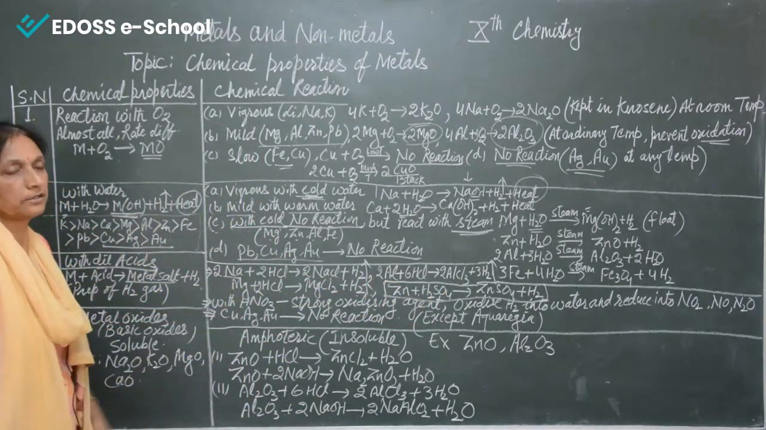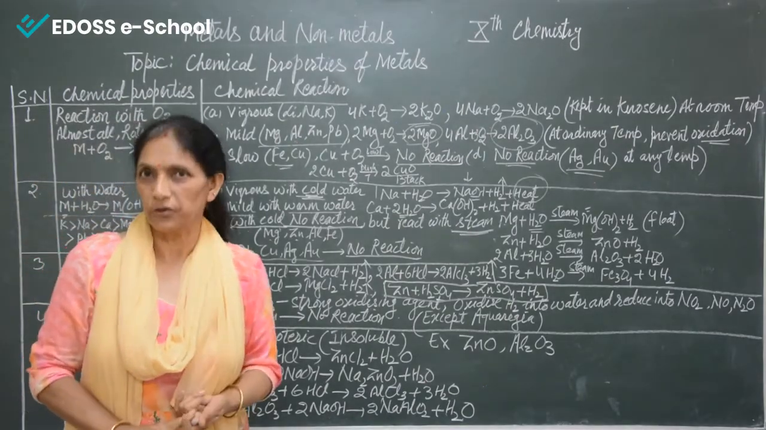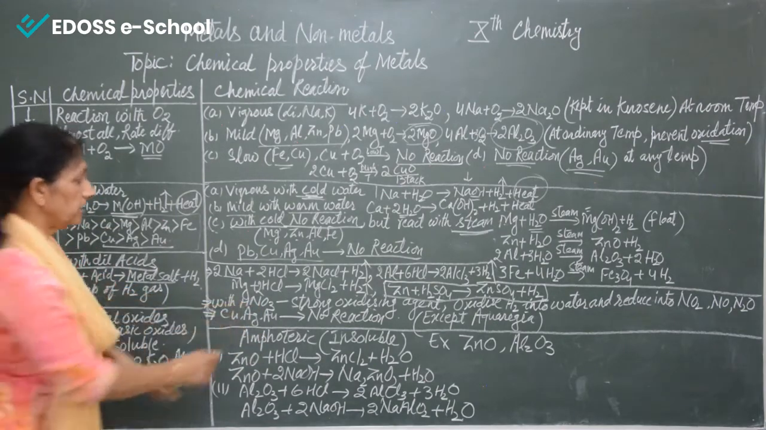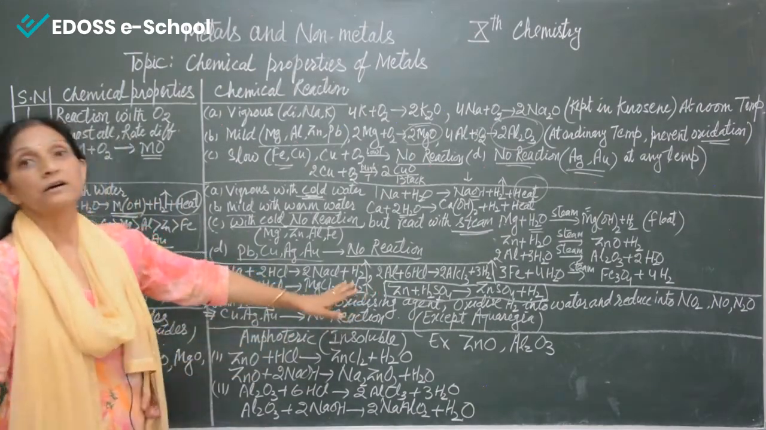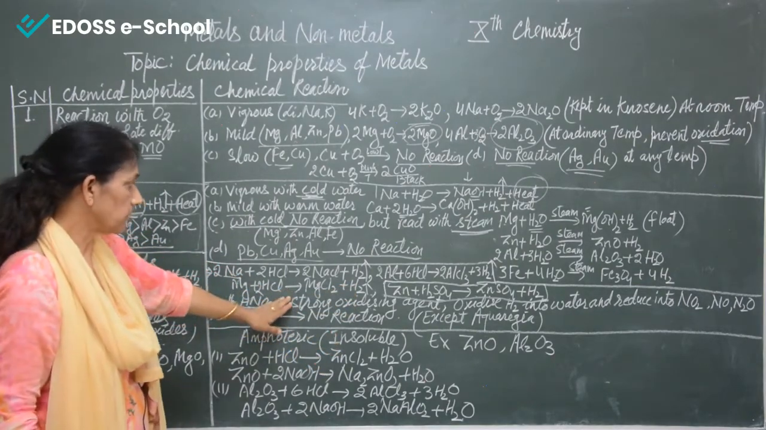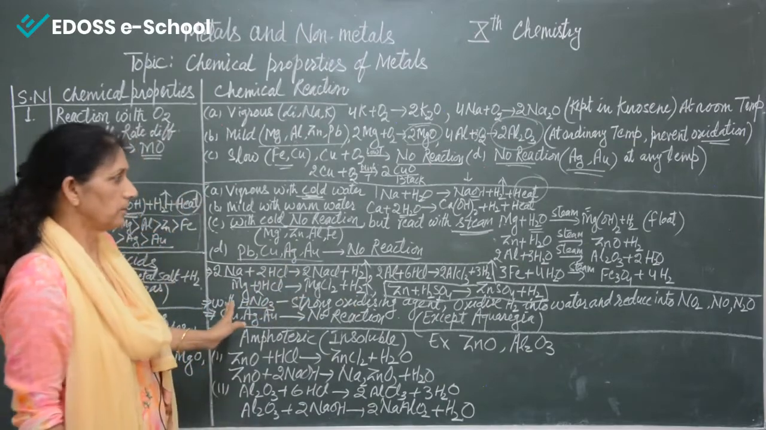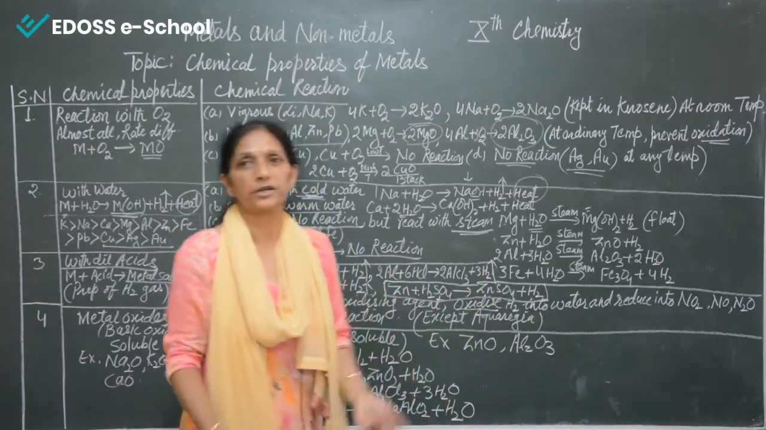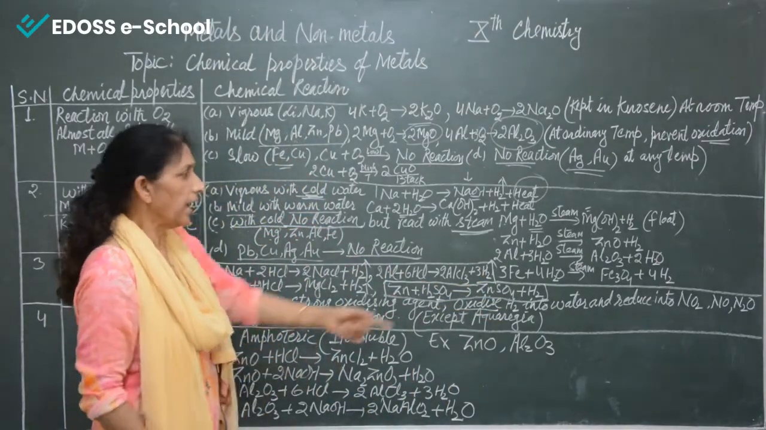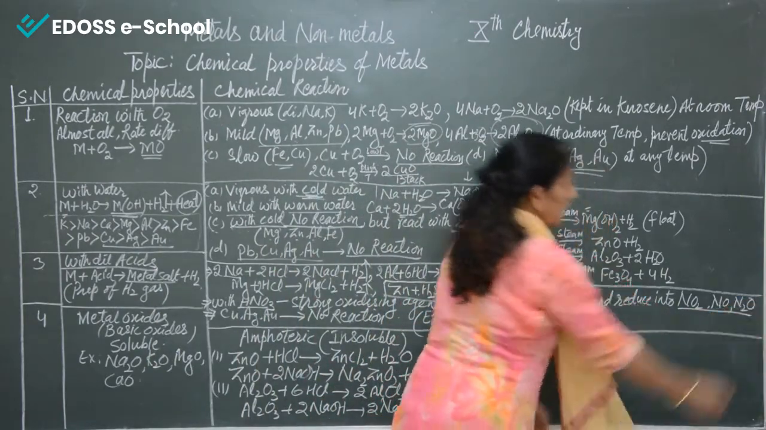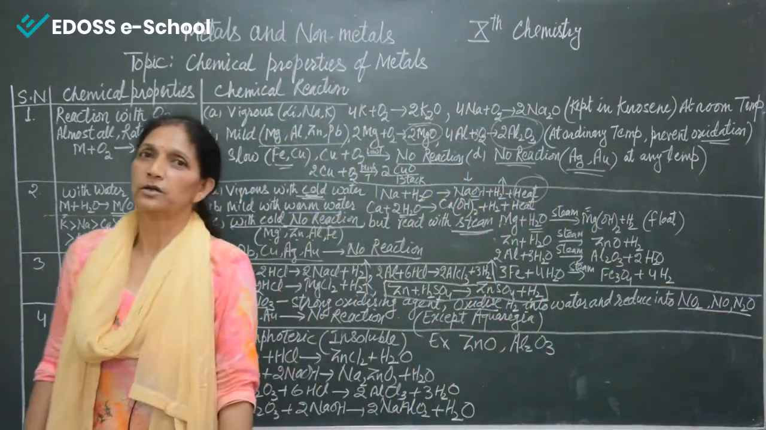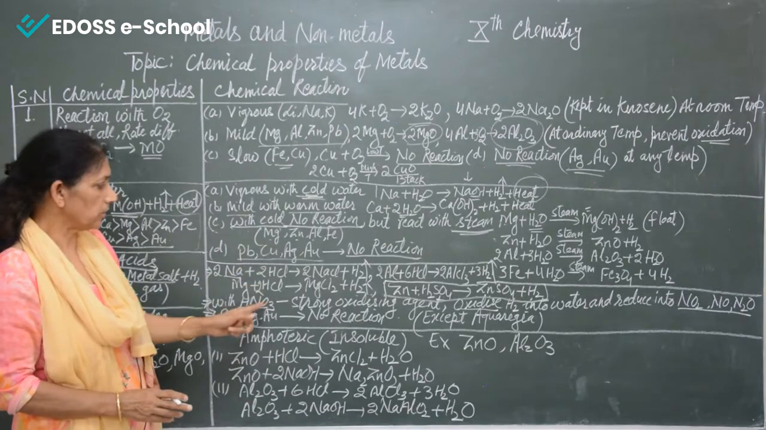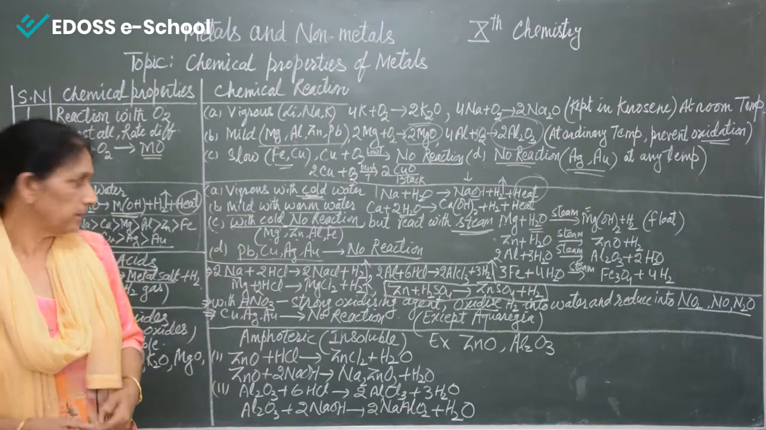Now coming to nitric acid. Dilute HCl reacts, dilute sulfuric acid reacts. But what about nitric acid? Now remember, nitric acid is a very strong oxidizing reagent. So what happens when it reacts? It oxidizes the hydrogen into water, and hydrogen gas is not formed, and it itself is reduced into NO2, NO or N2O. We don't get hydrogen gas if in place of HCl or sulfuric acid we use nitric acid.